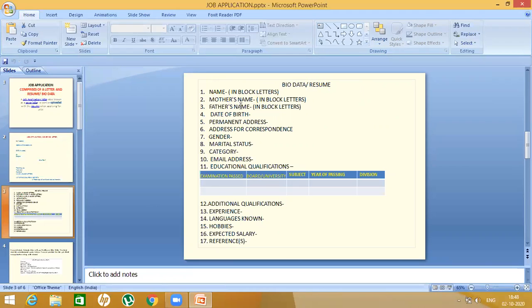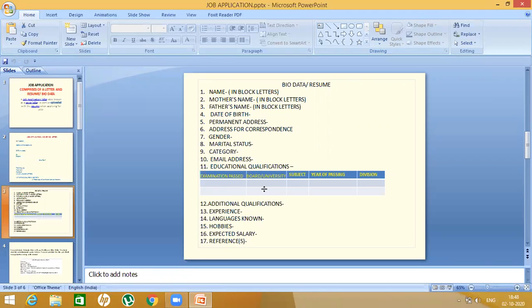But for mother's name and father's name, you are not writing ABC, XYZ. You need to invent names. And all the names will be written in block letters. Then date of birth, permanent address, address for correspondence, gender, marital status, category, email address, and then educational qualifications.